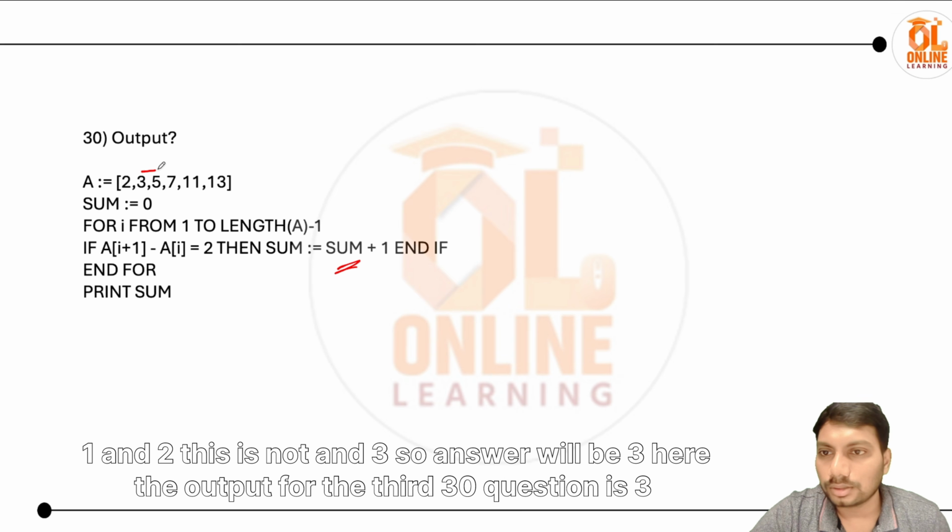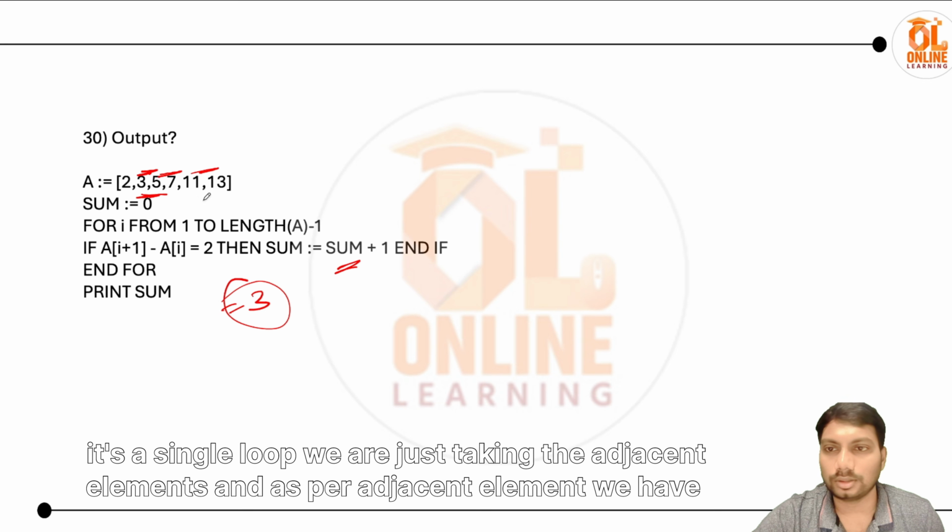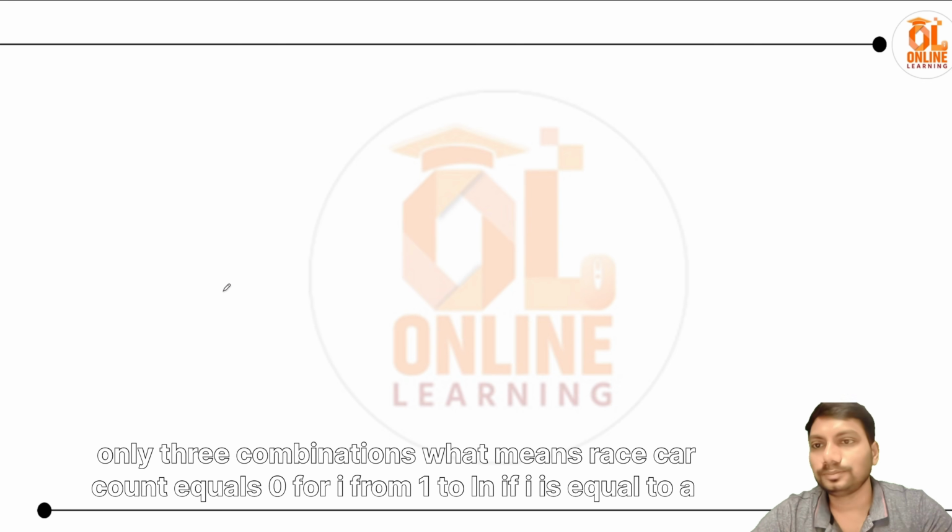So yes, 1 and 2, this is not, and 3, so the answer will be 3 here. The output for the 30th question is 3, because it's not a second loop. If it were a second loop, then we would have taken all the combinations, but it's a single loop, we are just taking the adjacent elements, and as per adjacent elements we have only 3 combinations.